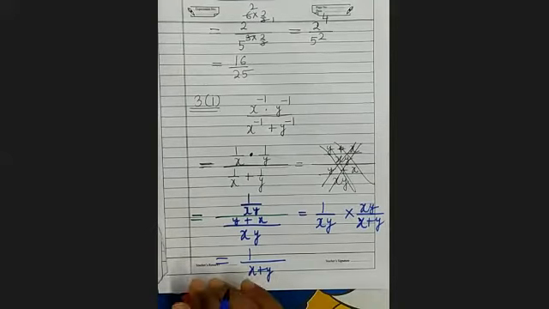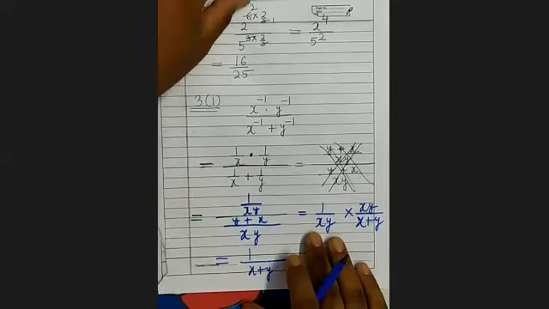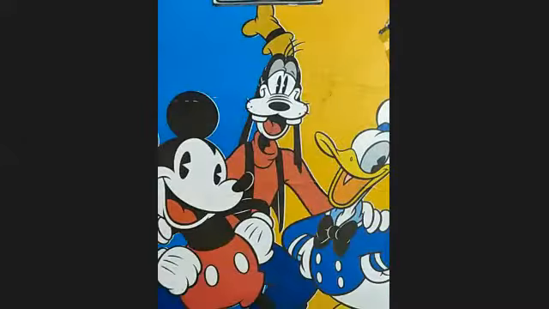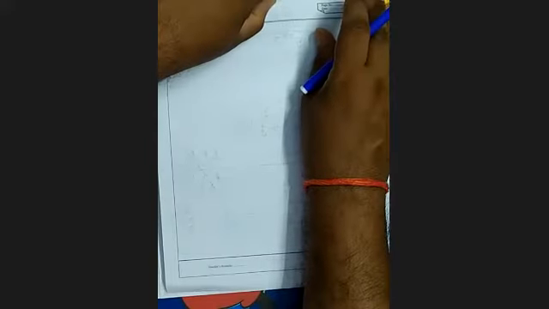So now I am taking some bigger questions. For example, here there is a question.